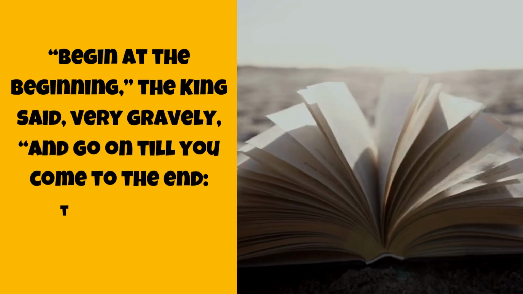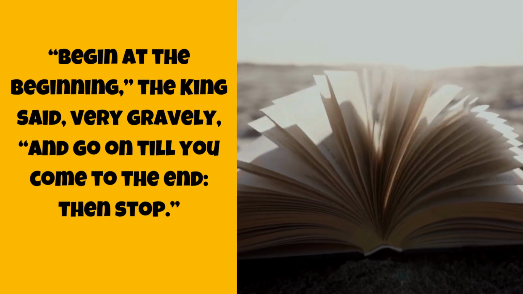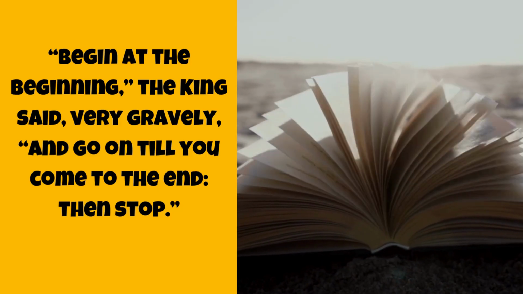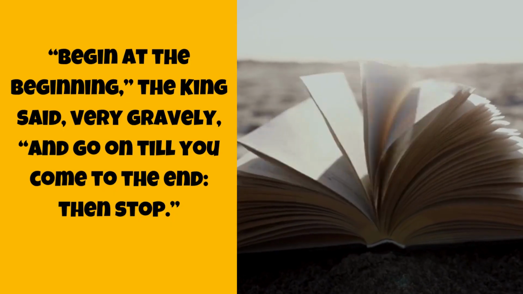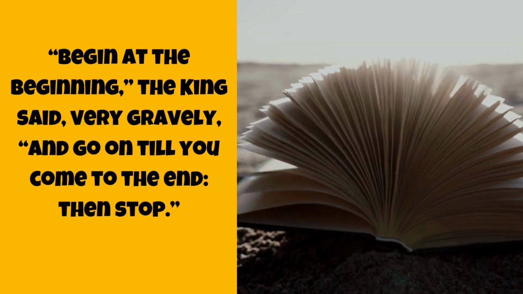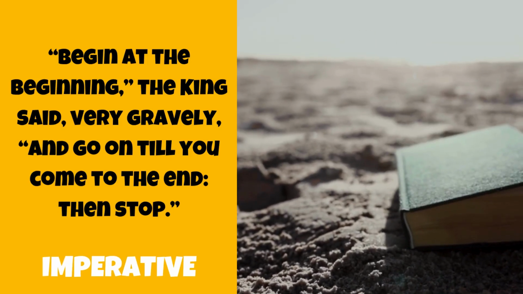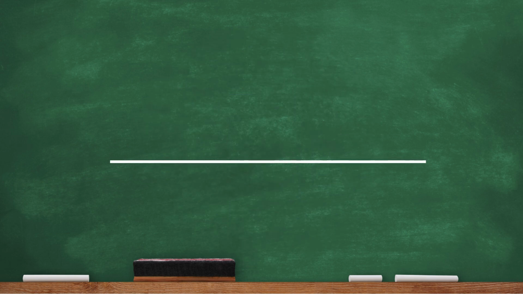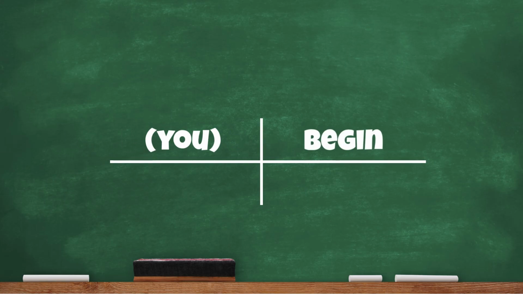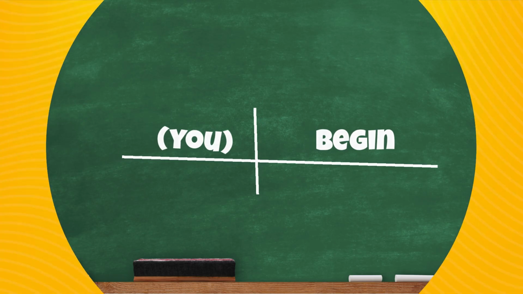"Begin at the beginning," the king said very gravely, "and go on till you come to the end. Then stop." The king here is giving a command. He's telling someone what to do. And remember, most of the time in a command, you is the subject, and that will be understood. If you have diagrammed sentences in the past, you'll remember that you as the subject goes inside parentheses when it's not found in the actual sentence. So giving a command is going to be an imperative sentence.